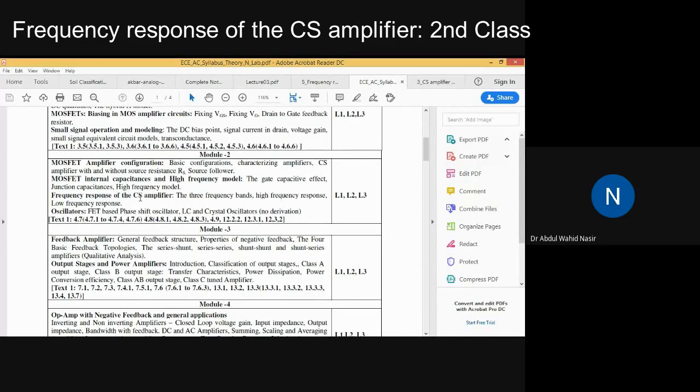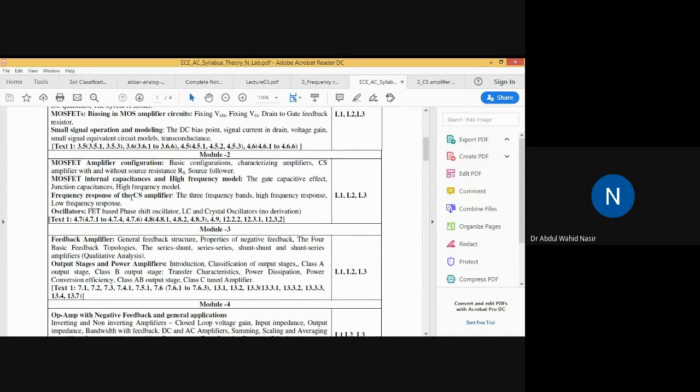So we dealt with the frequency response of a CS amplifier. There we are interested in three bands. We will analyze the frequency response in three bands. The first band is the mid band, the second is the high frequency band, and the third is the low frequency band. The mid band is what we have studied till now. In yesterday's class we discussed the high frequency response. Today we will be discussing the low frequency response of a CS amplifier. CS means common source amplifier.